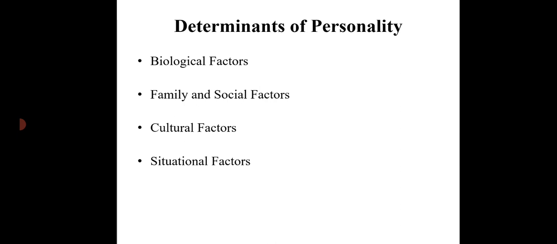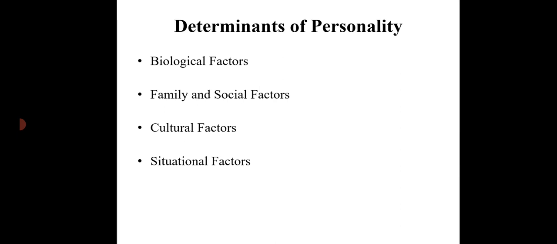Or some people are very intelligent, isn't it? Their IQ level is also high, and we say, oh God, he or she is so talented, isn't it? And his parents are also talented, his grandparents are also very talented, very intelligent. So this intelligence he has got from his parents and grandparents, right? So these are the biological factors.